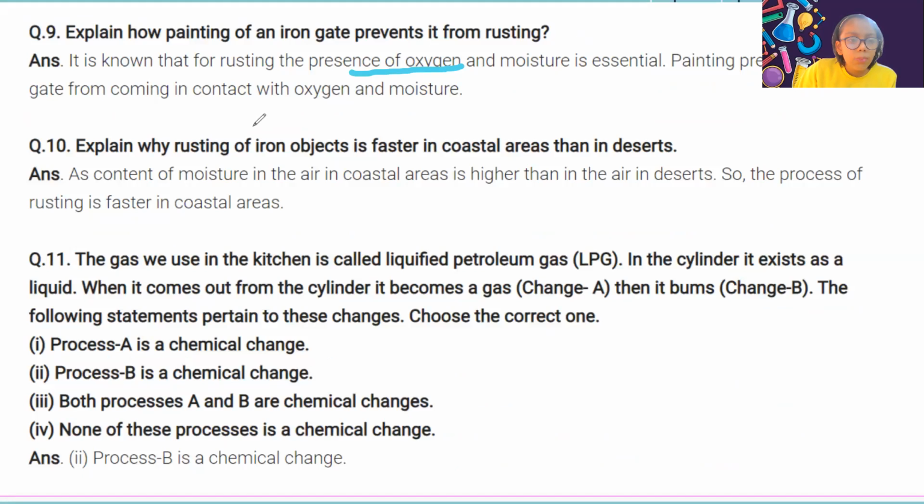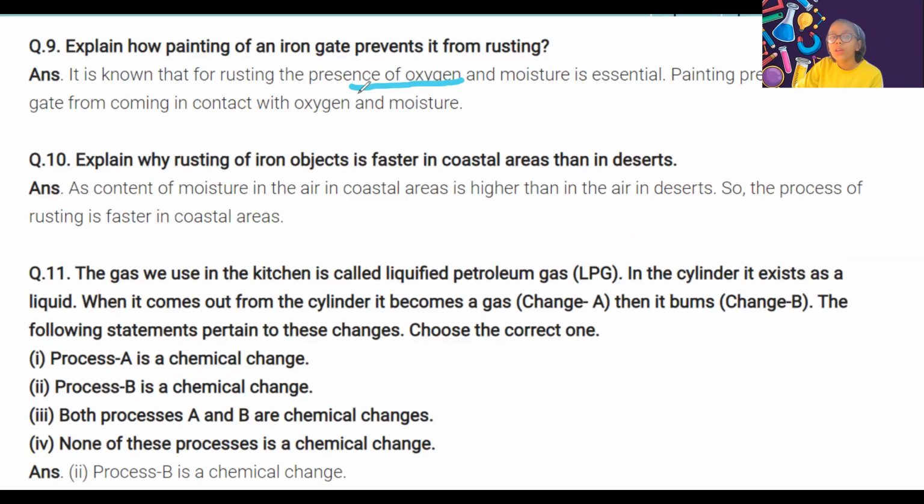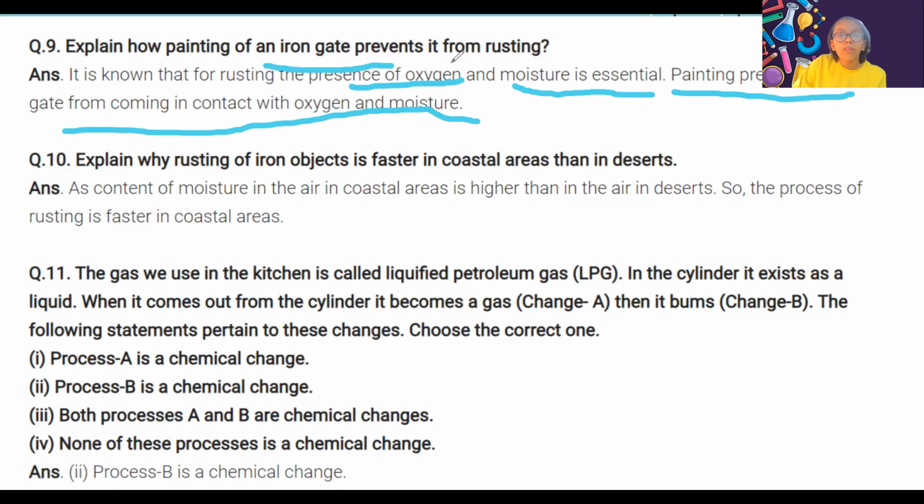Next is, we have to explain how painting of an iron gate prevents it from rusting. It is known that for rusting, the presence of oxygen and moisture is essential. Painting prevents the iron gate from getting in contact with oxygen and moisture, and this prevents it from rusting. 10th question is, explain why rusting of an object is faster in coastal areas. Coastal areas have more moisture in the air than deserts, so the process of rusting is faster.